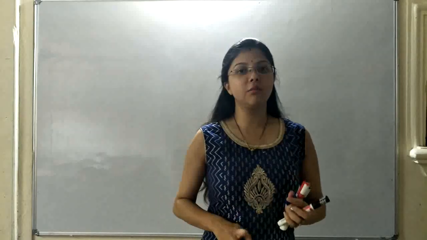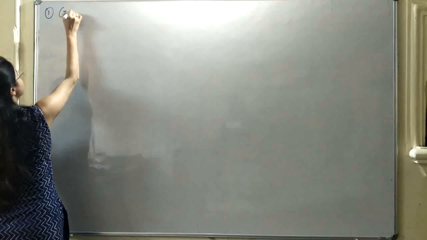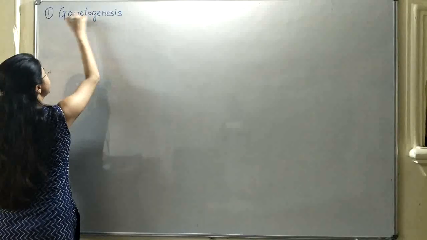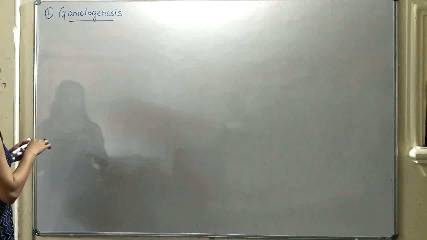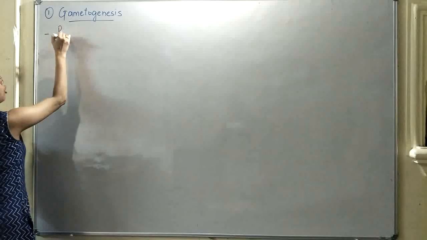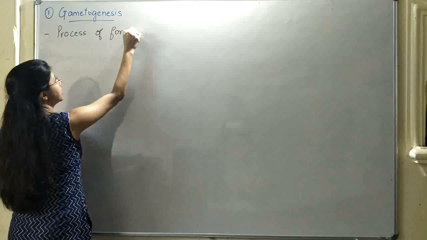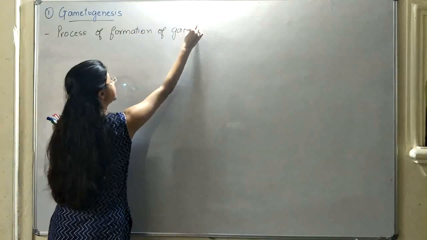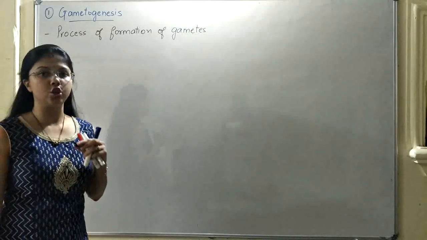Now we will be discussing gametogenesis in detail. As I said, gametogenesis is the first process of the pre-fertilization events of sexual reproduction that take place in different organisms. As I even said earlier, gametogenesis is the process of formation of gametes. The process by which gametes are formed in individual organisms is called gametogenesis.